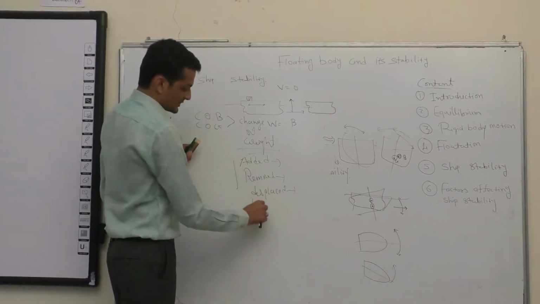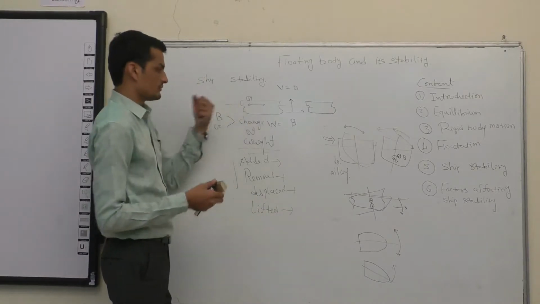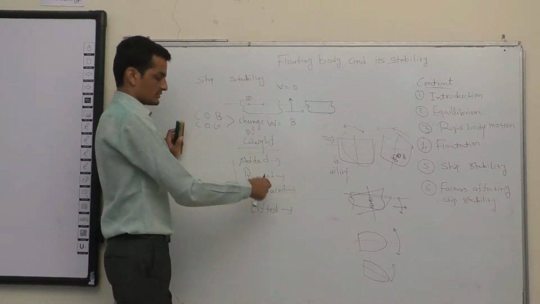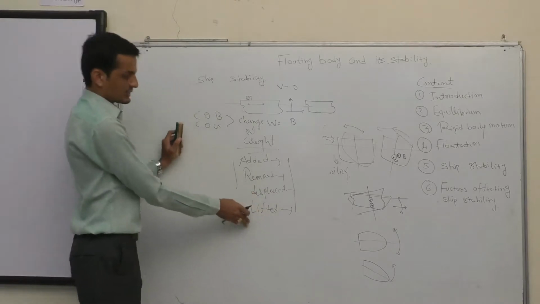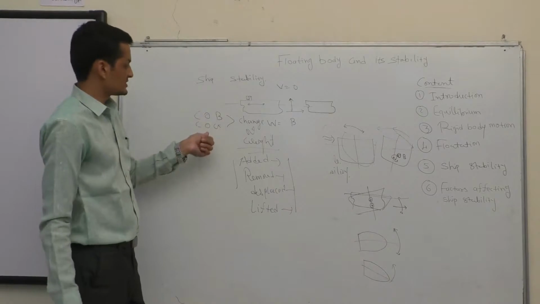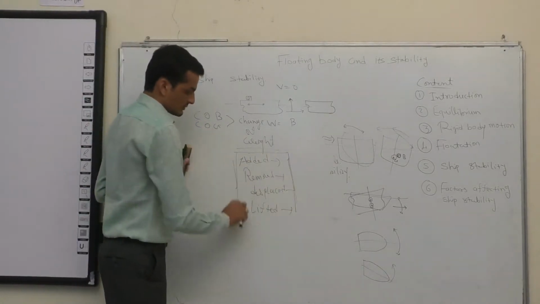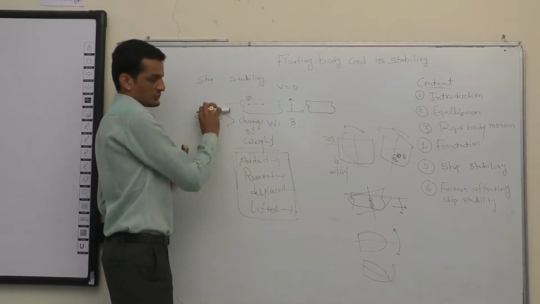And weight can be lifted, so lifting of the cargo from the deck, or lifting from the port. Fine. So these, adding, removing, displacing, and lifting of the cargo, basically influence the location of the COB and the COG. And that's why it is very important to study the effect of cargo movement inside the ship, which affects the COB and COG.